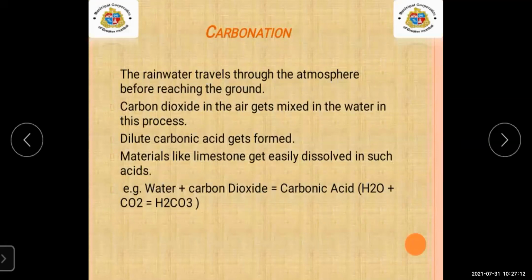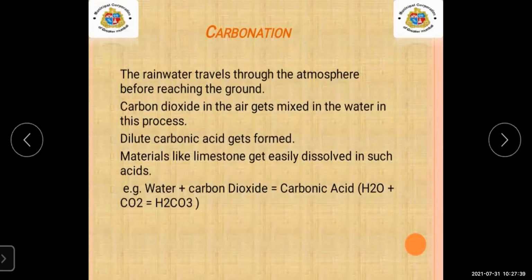The water travels through the atmosphere before reaching the ground. Carbon dioxide in the air gets mixed in the water in this process. As the rain falls, students, the water droplets fall on the ground.